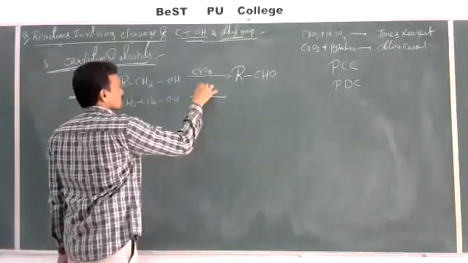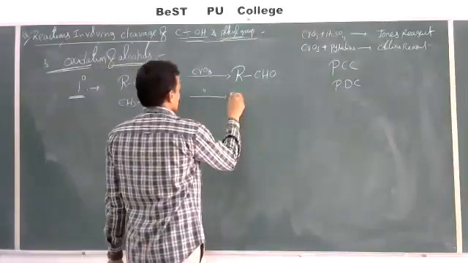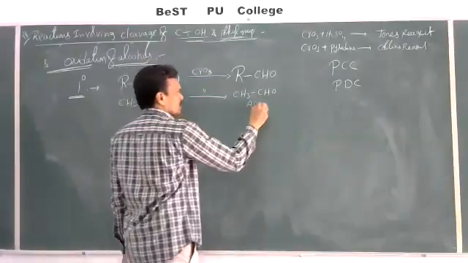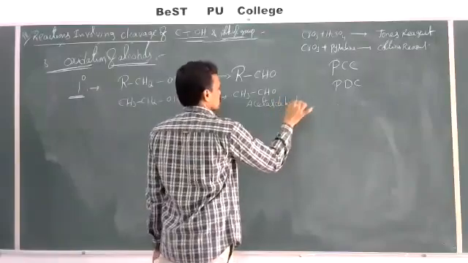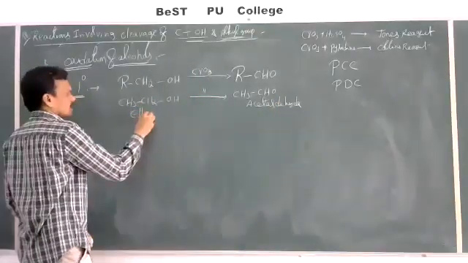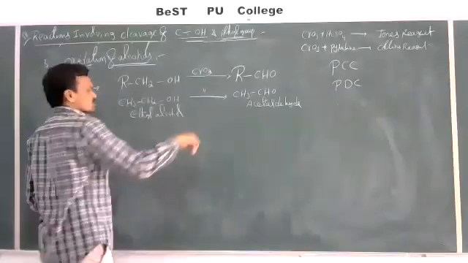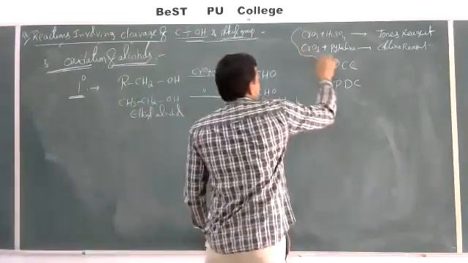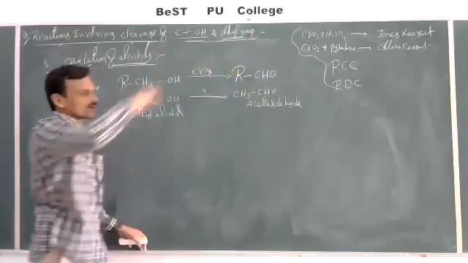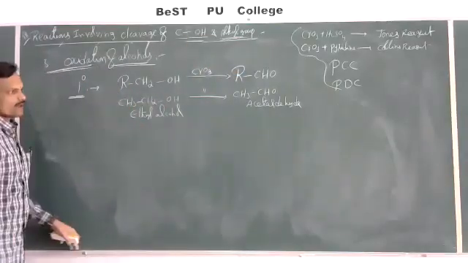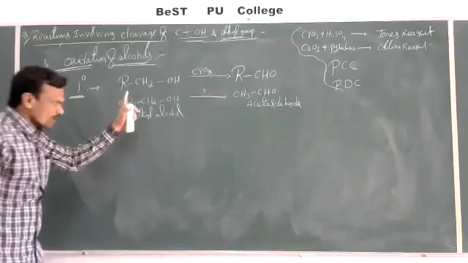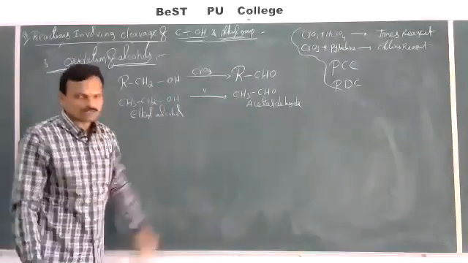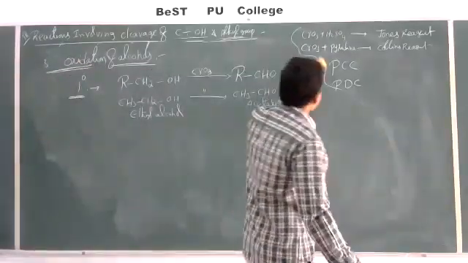CH3CH2OH with chromium oxide, we can get CH3CHO, nothing but acetaldehyde, formed as the product. This is nothing but ethyl alcohol. So oxidation of primary alcohols in the presence of mild oxidizing agents. You can use any one of these four, not only chromium oxide, either PCC or PDC or any one. Then we can get oxidation of primary alcohols gives aldehydes. Ethyl alcohol gives acetaldehyde. Now let us see what this PCC and PDC are.